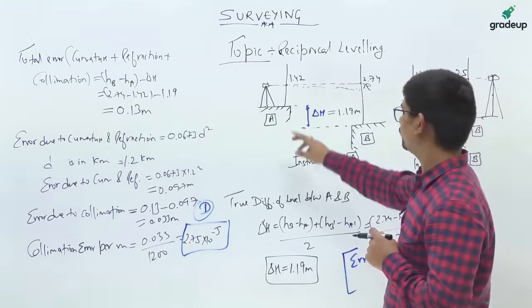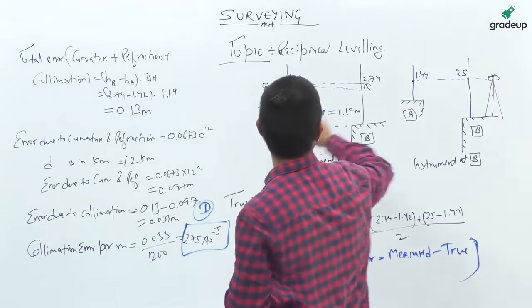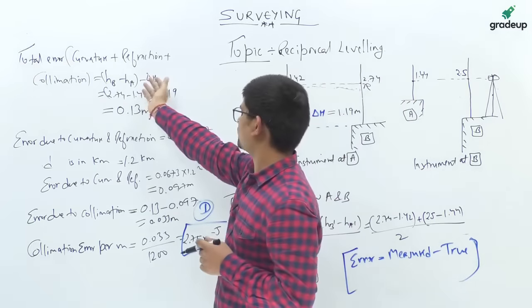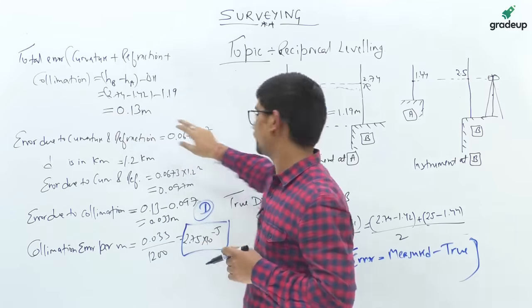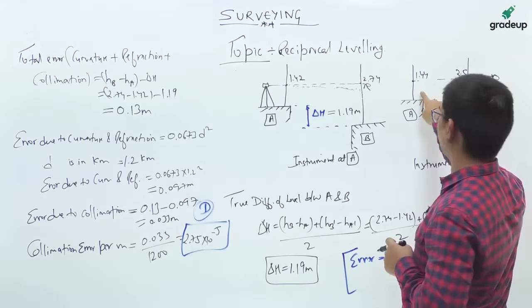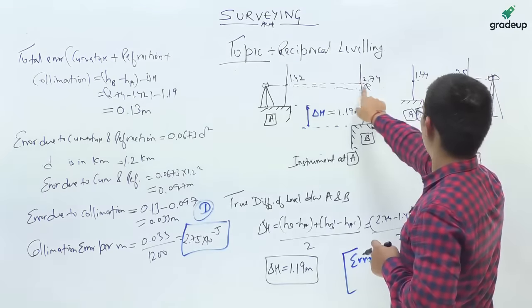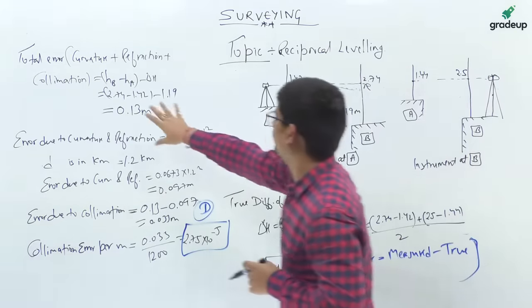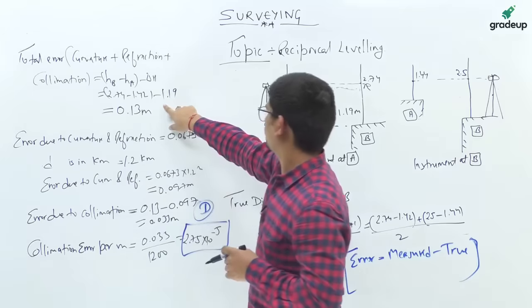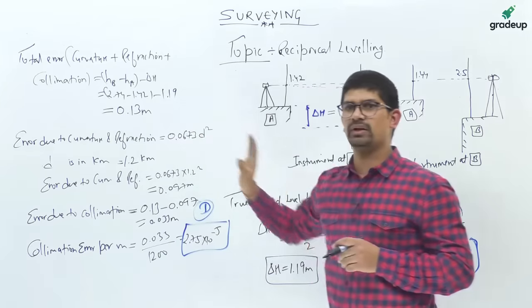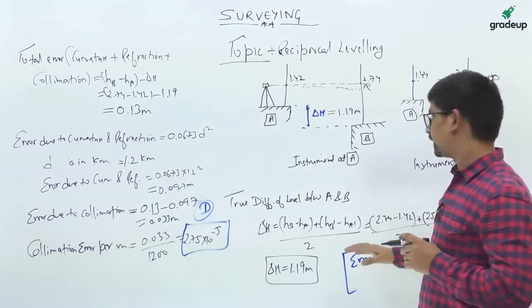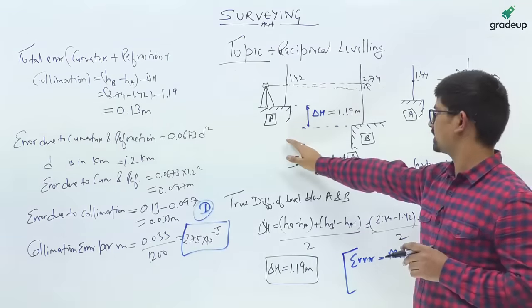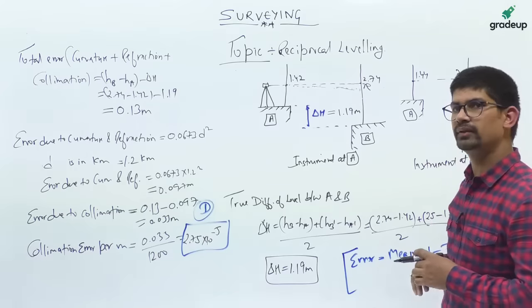Abhishek Thakur is asking why only HB minus HA I have taken. You can take HB dash minus HA dash, it doesn't matter. The total error will remain same. Even if you do 2.5 minus 1.44 or 2.74 minus 1.42, you will be getting the value same. And if you deduct it with delta H, you will get the value same, 0.13 meter. Okay, so you can consider this case as well and this case as well. You don't need to worry about that. They will give the same answer.